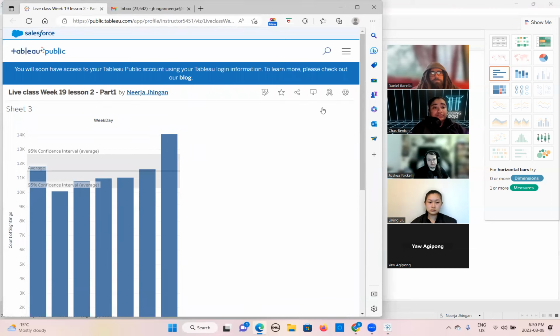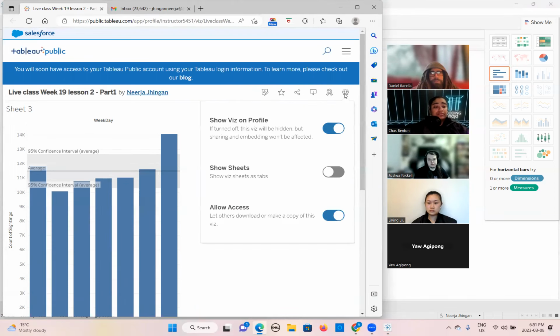Can anybody tell me, if I don't want to show it publicly, which option I need to go to? Where do I need to go first? Anyone? Settings. Yes.